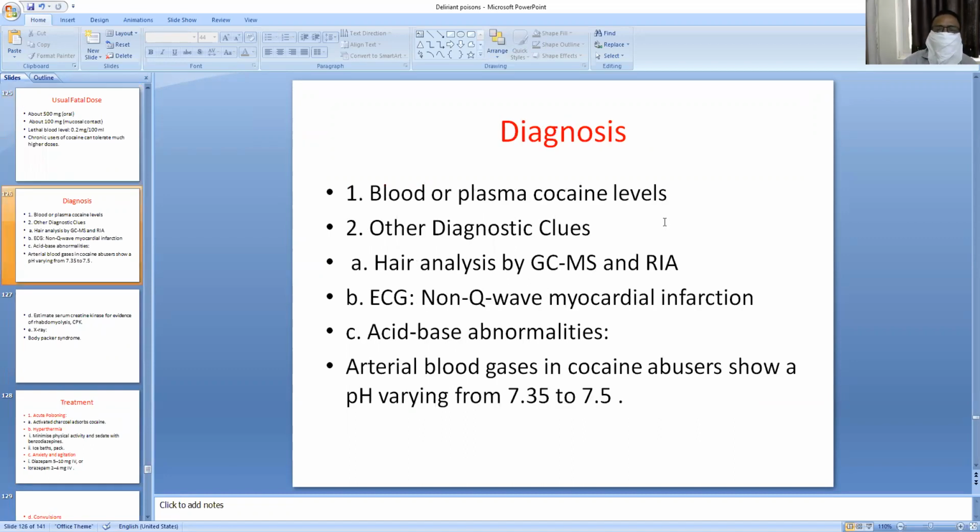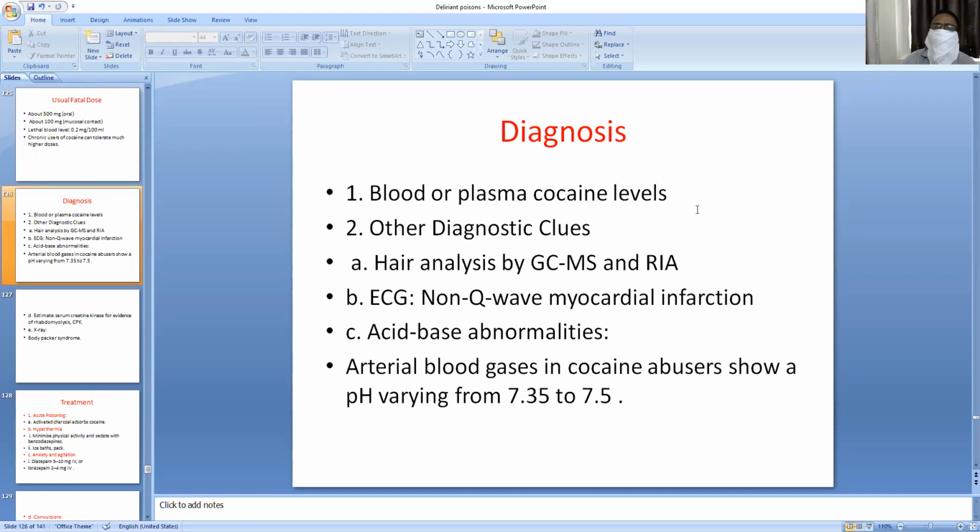Diagnosis: how to diagnose a cocaine user. Blood plasma cocaine levels can be observed. Other diagnostic clues: hair analysis by gas chromatography and mass spectrometry, radioimmunoassay, and ECG showing non-Q wave myocardial infarction.